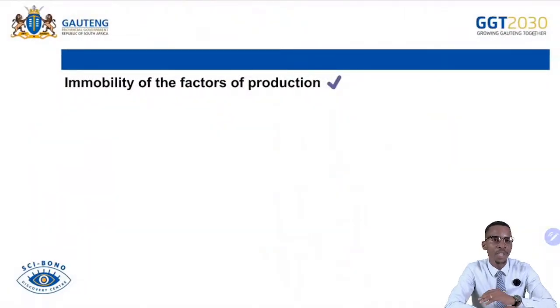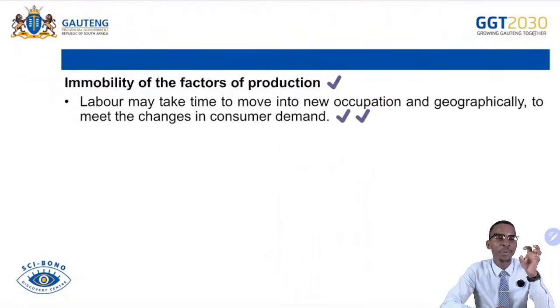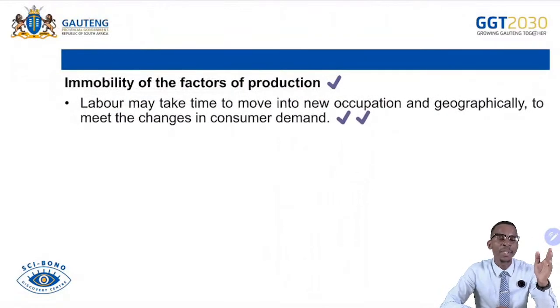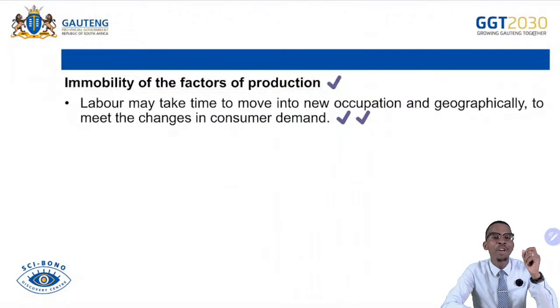Immobility of factors of production. So if we can claim the summary here to save time, here we talk about labor. We say labor is totally inflexible. Labor finds it difficult to move from one place to another, from one work to another. If ever one worker should have to move from one province to another, it will be difficult because there are some logistics that should be adhered to.